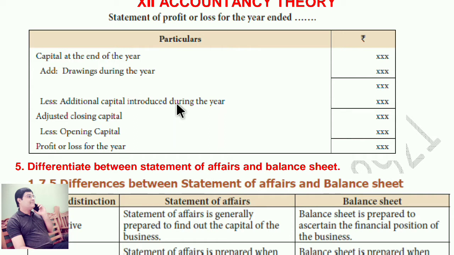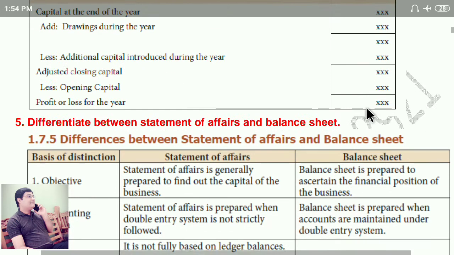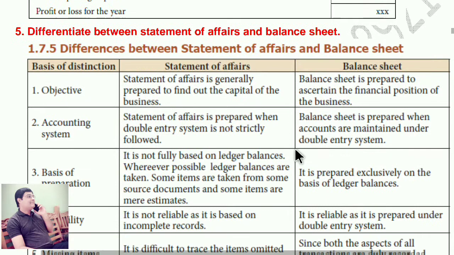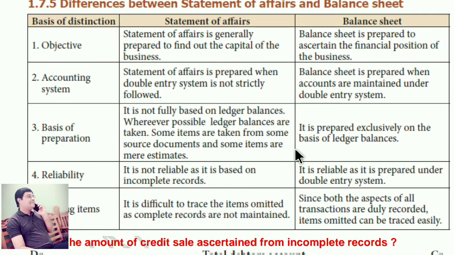Next point, difference between statement of affairs and balance sheet. First point, objective. Statement of affairs is generally prepared to find out the capital of the business. Balance sheet is prepared to ascertain the financial position of the business.